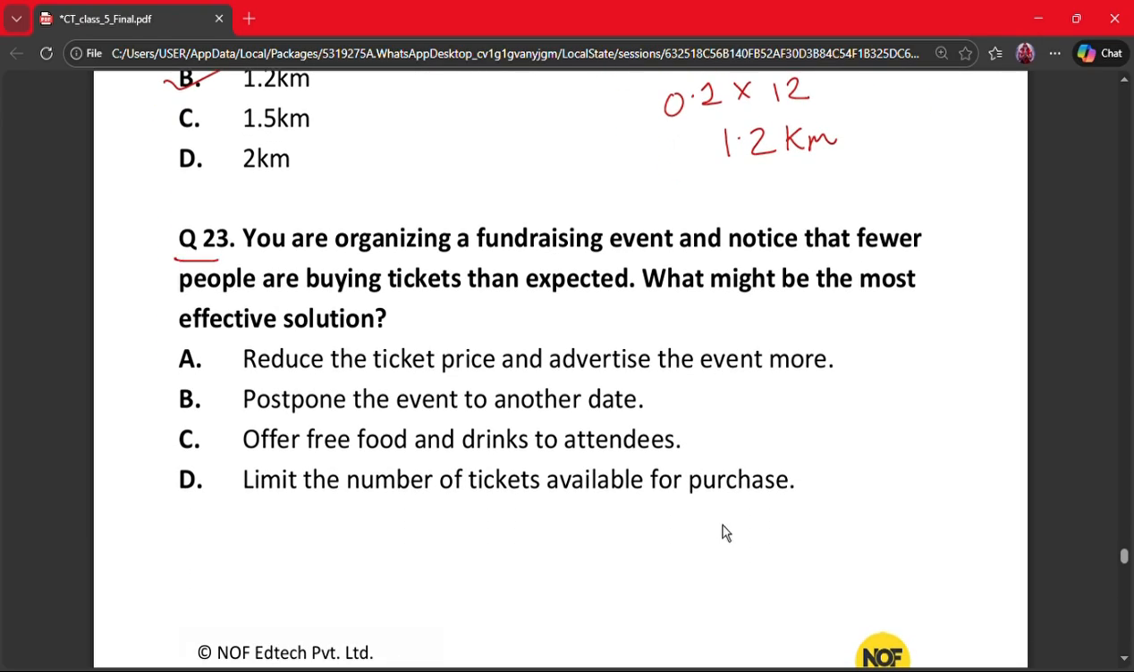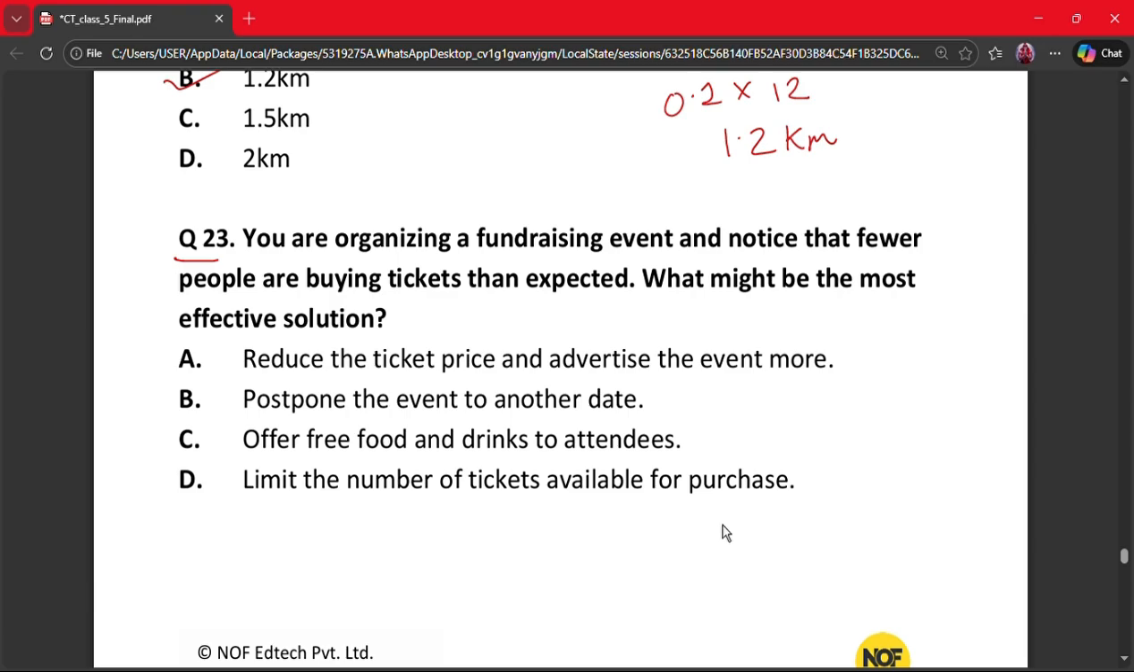Question number 23. You are organizing a fundraising event and notice that fewer people are buying tickets than expected. What might be the most effective solution? A. Reduce the ticket price and advertise the event more. B. Postpone the event to another date. C. Offer free food and drinks to attendees. D. Limit the number of tickets available for purchase.